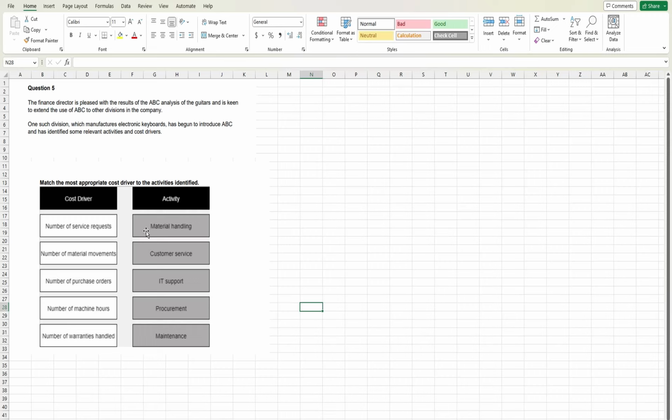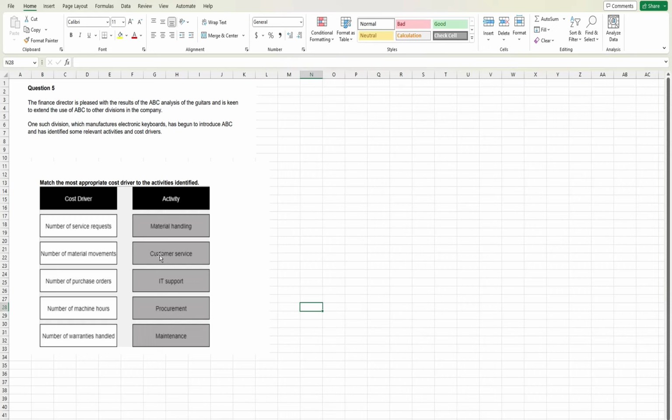If the activity is material handling, what would be the cost driver? Do you think number of service requests? Number of material movements? Yeah, this could be. Obviously, this could be, because the rest of the options don't fit with this activity. We are handling the material, so it is obviously related to material movement.